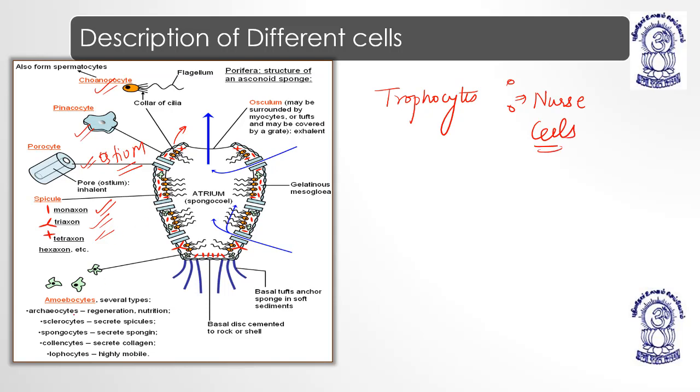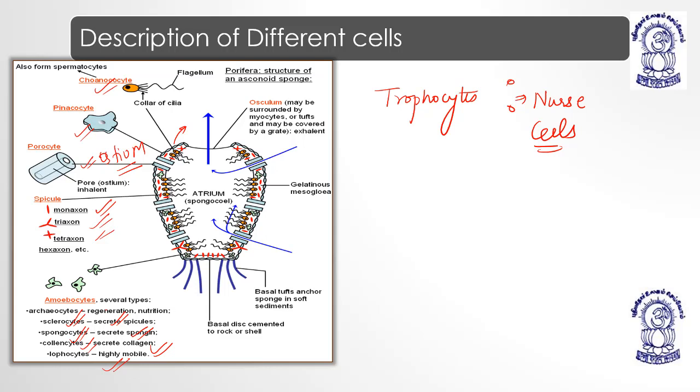Okay. Then we have sclerocytes to secrete spicules, spongocytes to secrete spongin fibers, collencytes to secrete collagen fibers, and lophocytes which are highly mobile. Okay. Then you have to remember spongioblasts or spongocytes which secrete spongin fibers, collencytes which secrete collagen, sclerocytes which secrete spicules, and archaeocytes which are totipotent. They can occupy the shape of anything required.